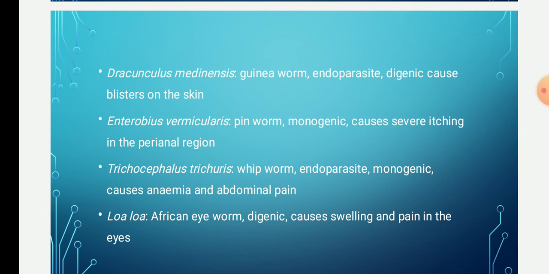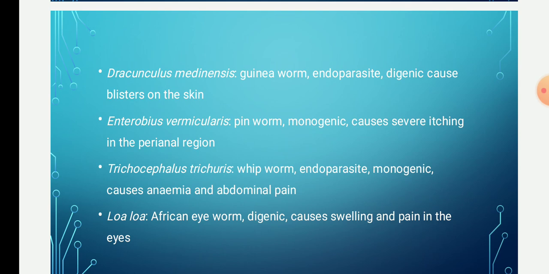Dracunculus medinensis is an endoparasite living in the subcutaneous tissue. It is a digenic parasite because it completes its life cycle in two hosts. The primary host is man and the intermediate host is the cyclops. It produces blisters on the skin.